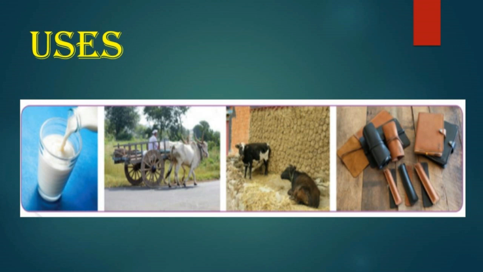Cattle dung is used as manure. It is also used as fuel and for generation of biogas. Panchagavya is an Ayurvedic medicine used in agriculture to control pests and fungi. It is a mixture of dung and urine of cows, fresh milk, curd, jaggery, and ghee. Leather goods are manufactured from cattle hides.